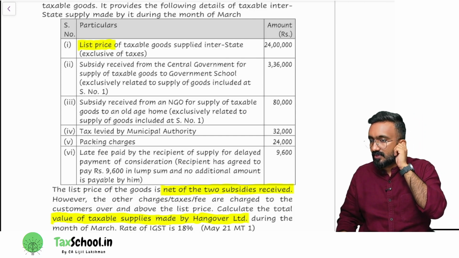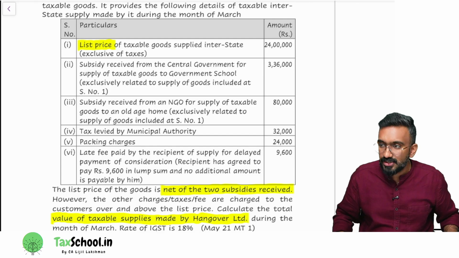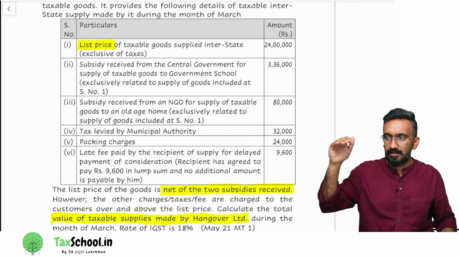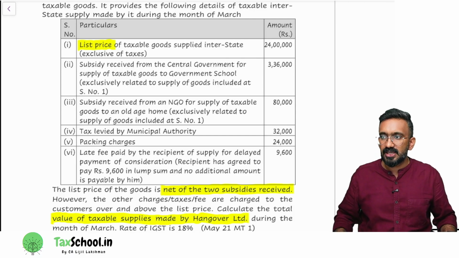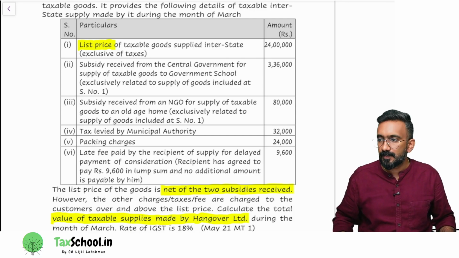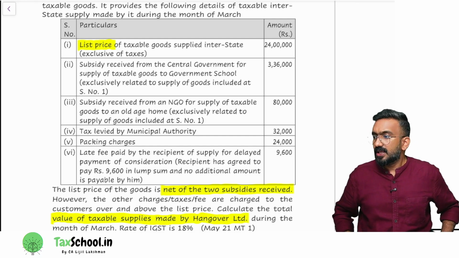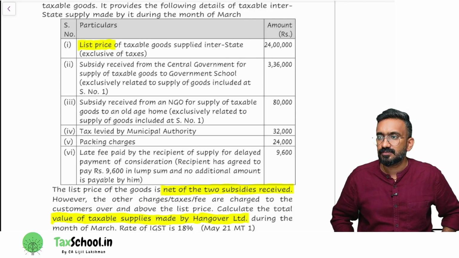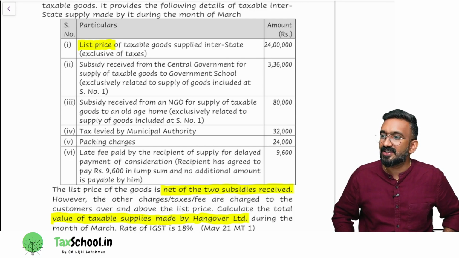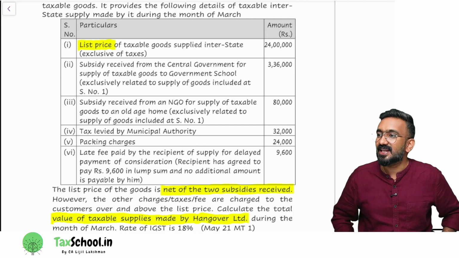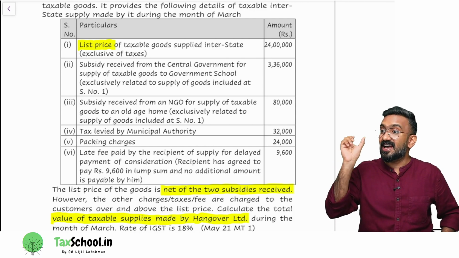Then, next, subsidy from NGO. What is an NGO? Non-government organization. In particulars column, you write point number 3, subsidy from NGO. Next question. Is it a direct subsidy? What does the sentence say? Is that subsidy relating to the first product price? Yes. In bracket, what have they written? Exclusively related to the supply of goods included in serial number 1. What that sentence means? It's a direct subsidy.